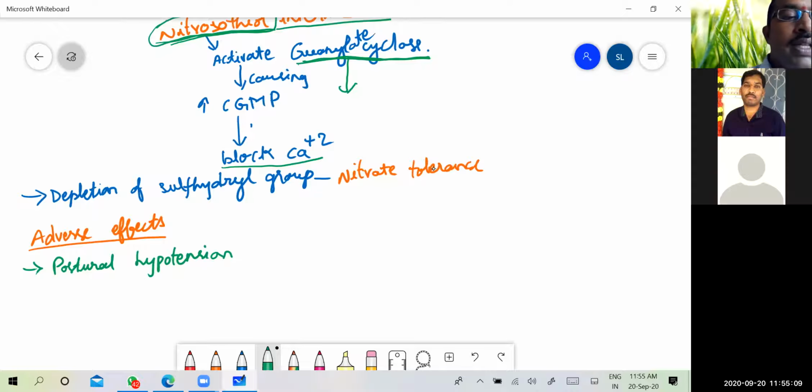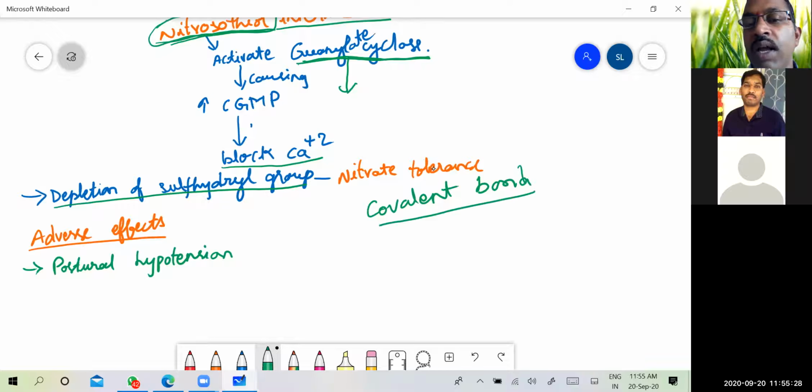Okay, so regarding the depletion of sulfhydryl groups, the bonding between the sulfhydryl group and nitric oxide, NO, is a covalent bond. As we know, this is a strong bond, and it stays for the lifetime of this sulfhydryl group.